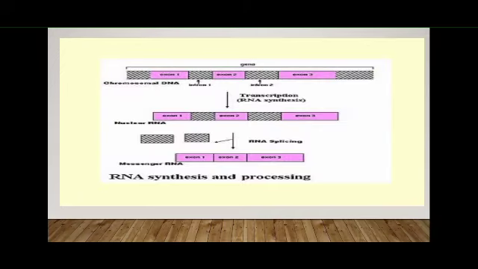So this is the post-transcriptional processing mechanism of your RNA synthesis. As in replication we learned there is proofreading activity, isn't it? So here post-transcriptional modifications are present, that are RNA splicing, polyadenylation, and 5' capping.